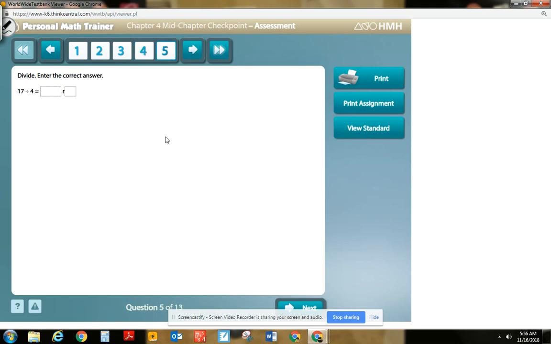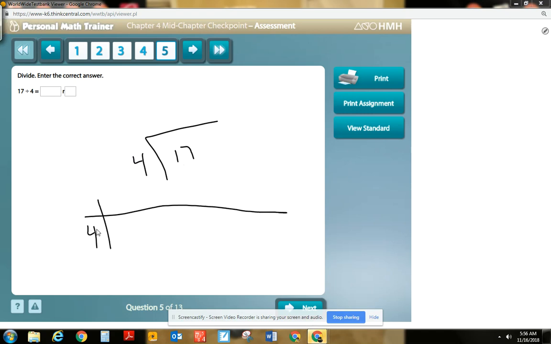Number 5. Same type of problem. 17 divided by 4. I know that 4 doesn't go into 17. So if I really needed to, I could make a multiple chart. So I would go 4, 8, 12, 16, 20. I don't need to go any farther, do I? 4 times 1 is 4, 4 times 2 is 8, 4 times 3 is 12, 4 times 4 is 16, 4 times 5 is 20.